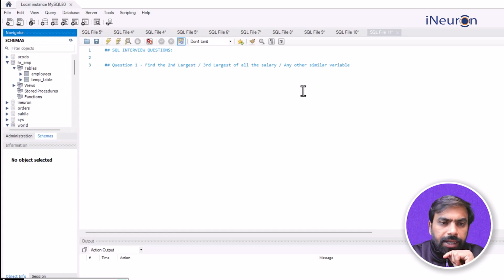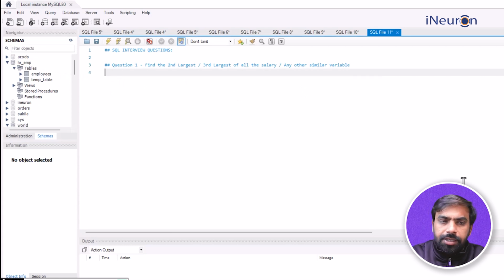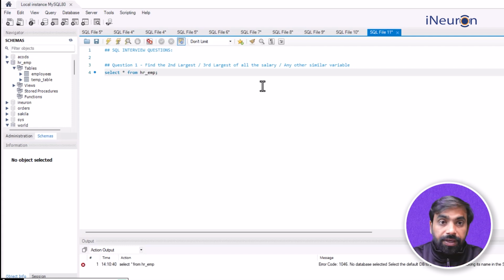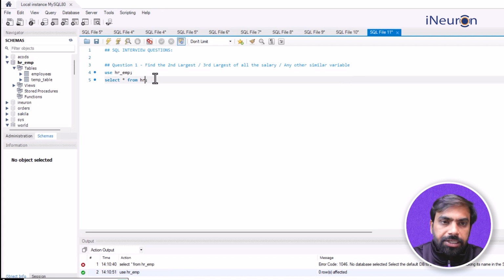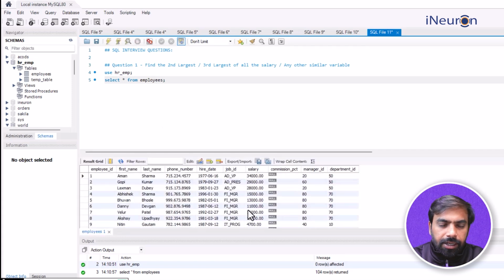For example, if I just give you a glimpse, in fact, we have used this database a lot. Select star from HR_EMP. If we do this and run this query, we have to first use the HR_EMP. Okay, use HR_EMP, right? And the table name is not HR_EMP, it's employees, right? So correct. Now the data is fetched.